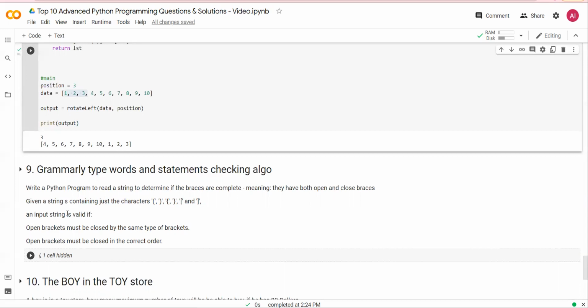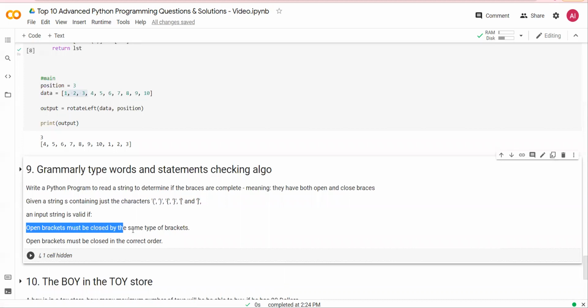So the input string is valid if open brackets must be closed by the same type of bracket. That means if this is open, then there should be a corresponding close. And then open brackets must be closed in the correct order. The order as well as the number of braces should be the same. Pause the video and do it yourself.